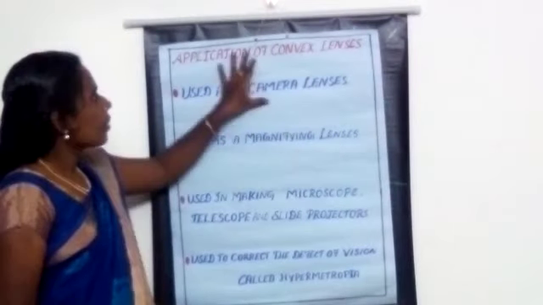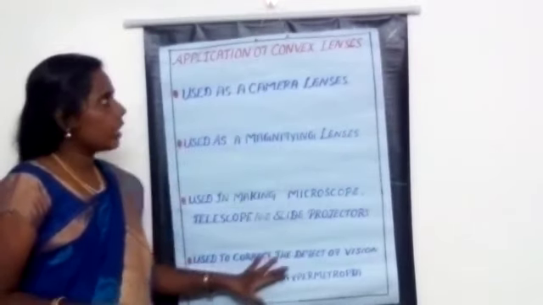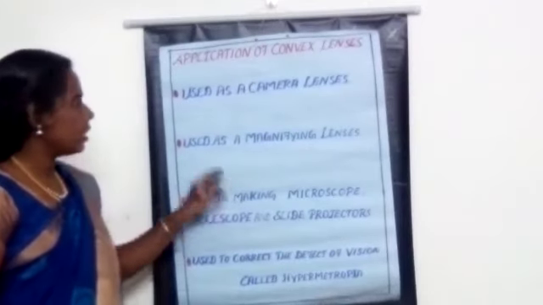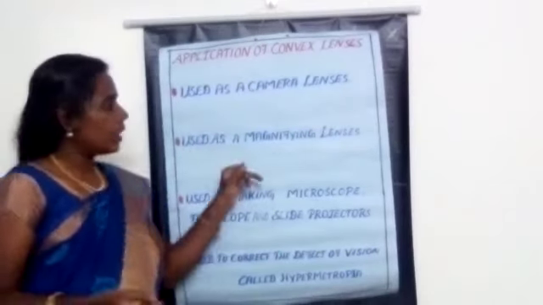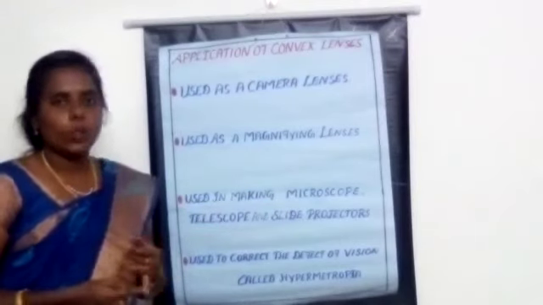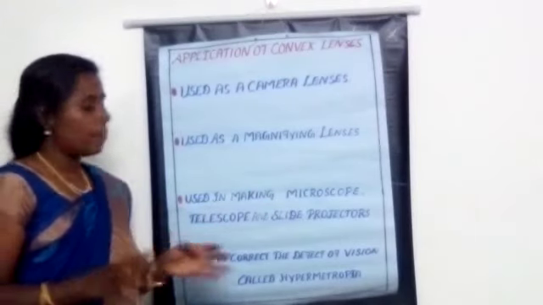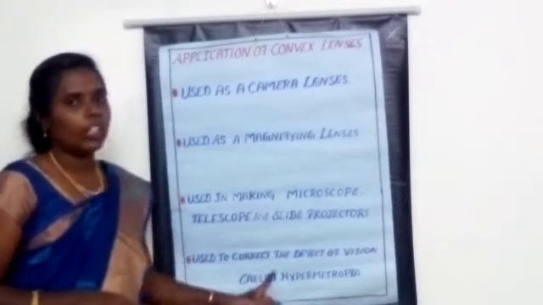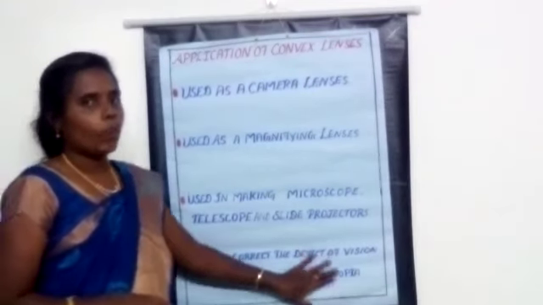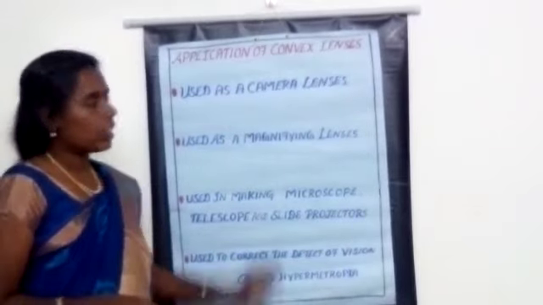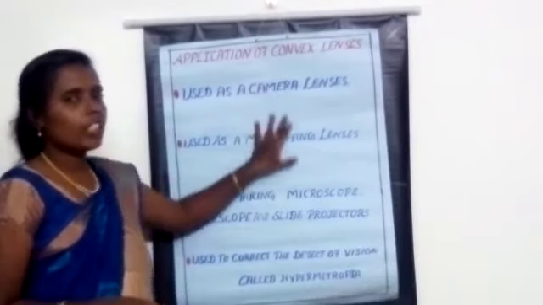So what are the applications of convex lenses? Can you say once again? It is used as camera lenses, and it is used as magnifying lenses. The third one is that it is used to make microscopes, telescopes, and slide projectors. And also it is used to correct the defect of vision called hypermetropia, which is corrected by using convex lenses. These are the applications of convex lenses.